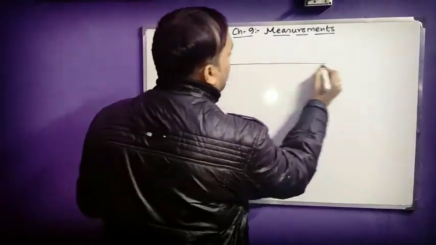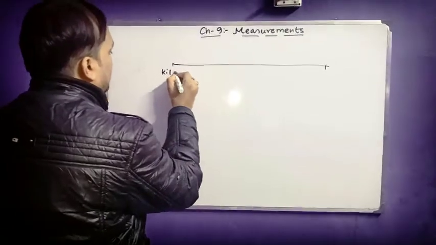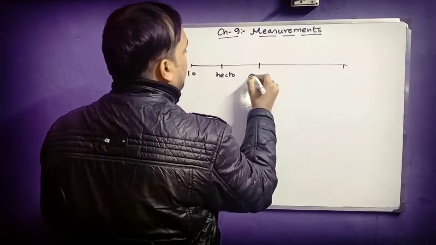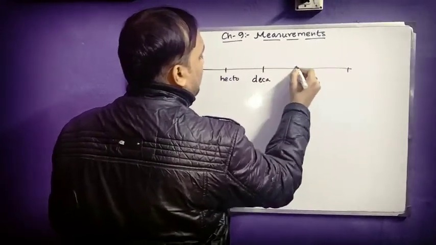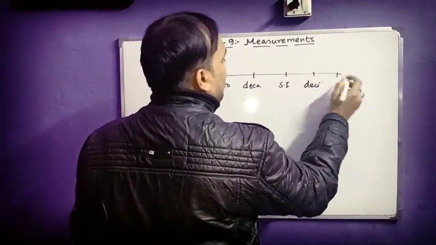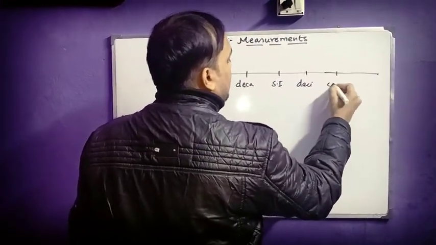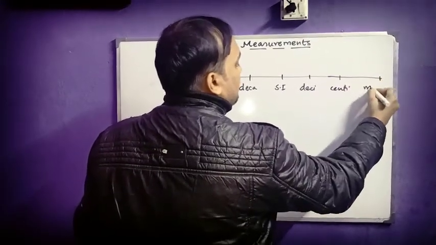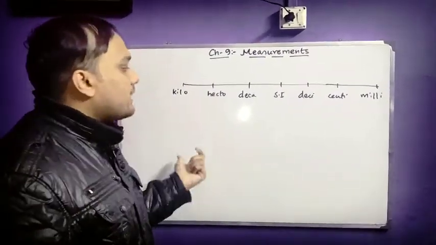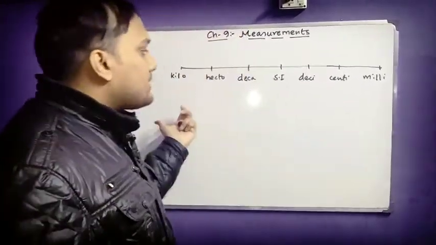Suppose I am drawing a line here from here to here. This is kilo, this is hecto, this is deca, this is SI, this is deci, this is centi, this is milli. Basically in our daily life, or in our various conversions of units of measurements, we use these different units. Now there is a link between these.